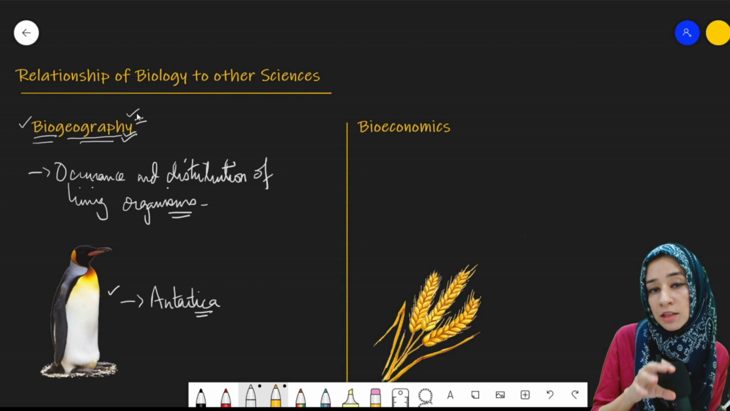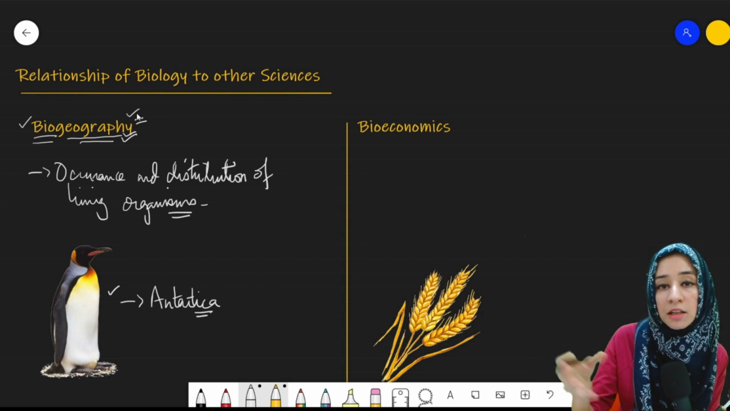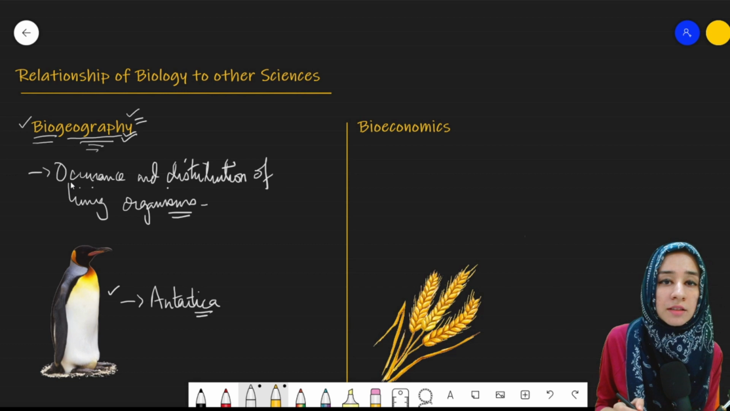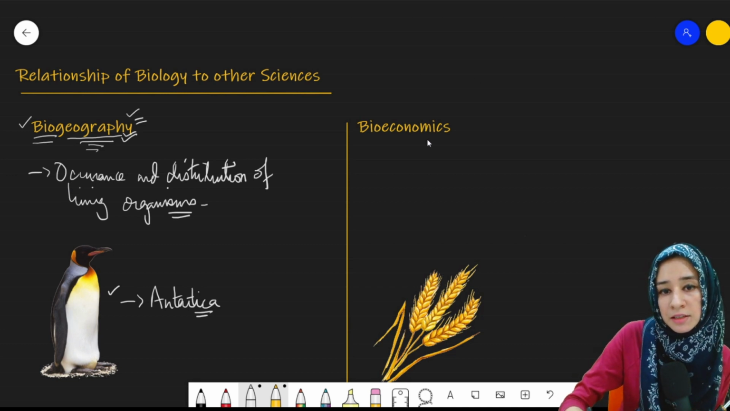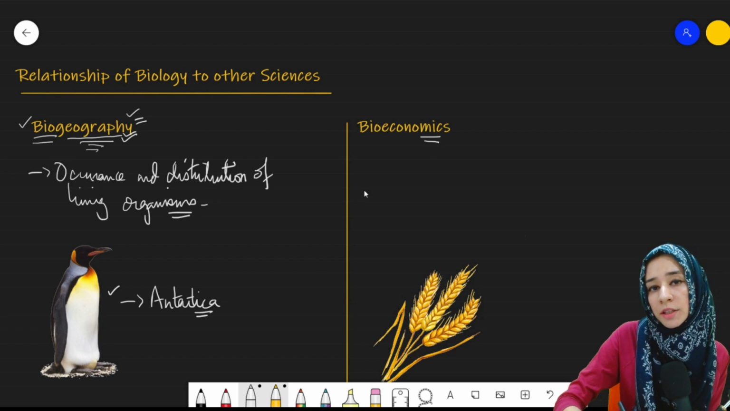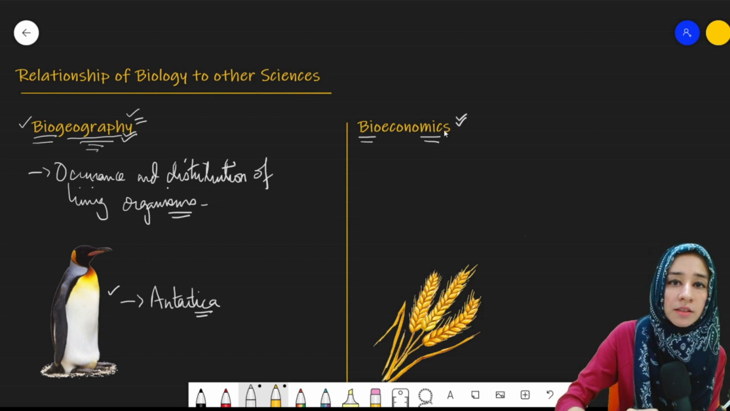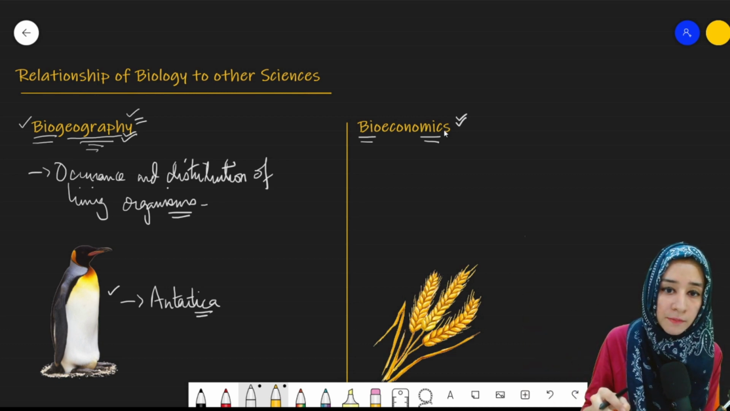When we study the occurrence of different living organisms and their distribution according to their characteristics in different regions, then we will put it under the discipline that is the biogeography. Then comes the last interdisciplinary science, that is the bioeconomics, relation of biology with that of the economics. From economical point of view, we will study biology.